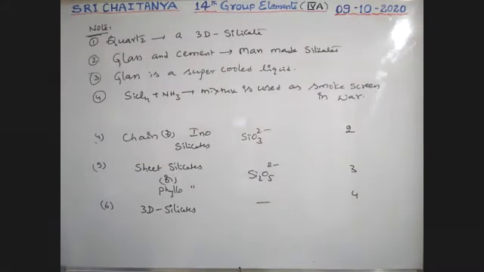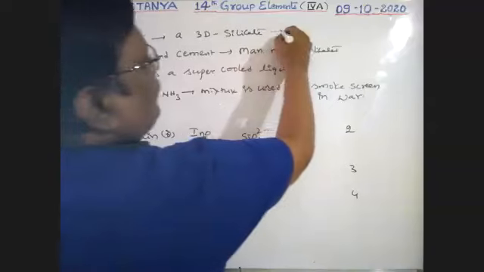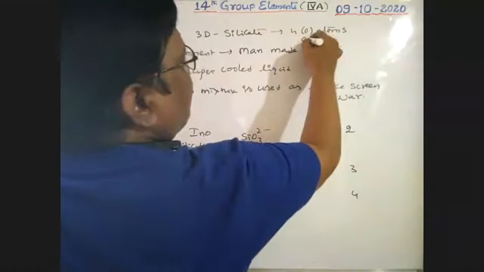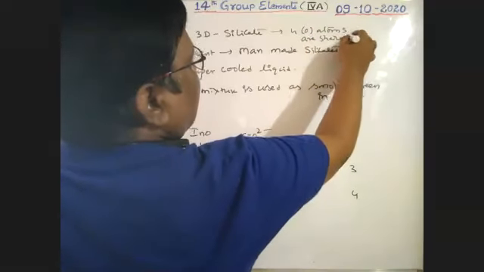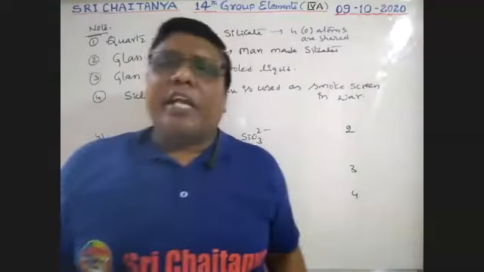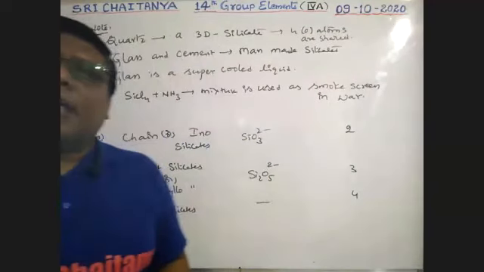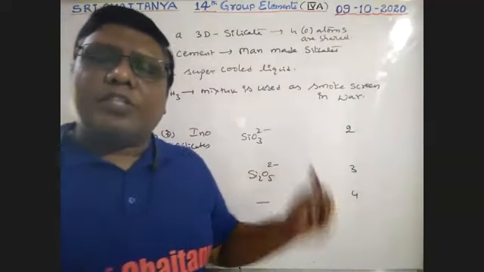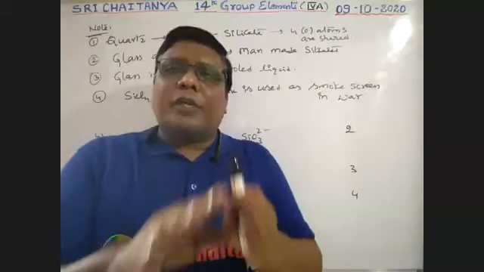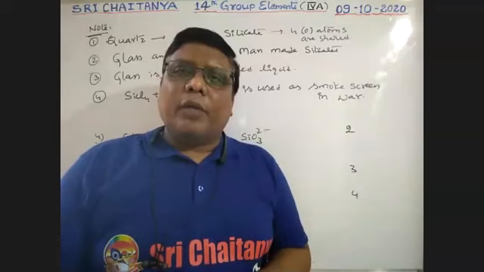And guys, in 3D silicates, four oxygen atoms are shared. So in quartz, four oxygen atoms are shared, boys. 3-dimension network silicate. This is about our 14th group elements, boys. From this onwards, the 14th group elements are completed. Okay, thank you very much.